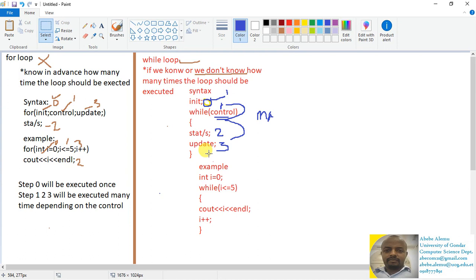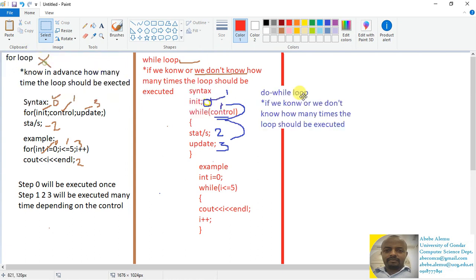So what you need to note here is, if you know in advance how many times your loop should be executed, you can do it with a for loop as well as with a while loop, but for loop is recommended. But if you do not know in advance how many times the loop should be executed, you can use a while loop as well as a do while loop. Let's see then what exactly the do while loop means. Almost the same definition and idea as the while loop.